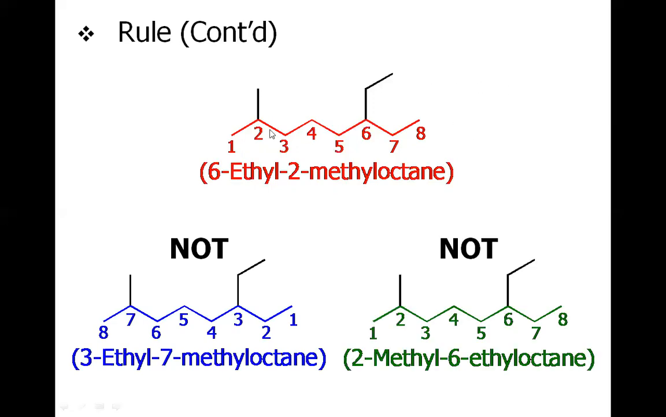Once you have decided which carbon is to be numbered 1, the other thing is to write the name. In writing the name, as you know, there are two substituents. One is called methyl and the other is called ethyl. E is the letter that comes prior to M in the alphabet. So it must be 6-ethyl-2-methyl and not 2-methyl-6-ethyl, because in this case, which is written in green, methyl is written prior to ethyl, which is wrong.